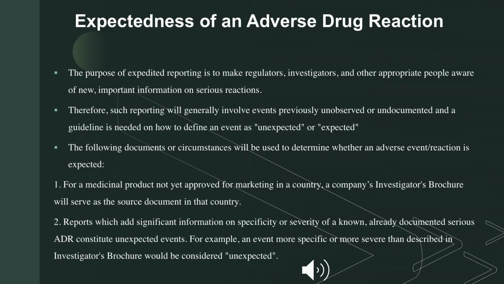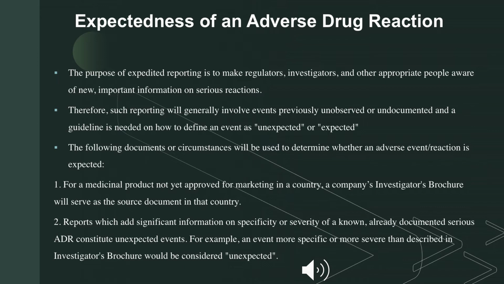Expectedness of adverse drug reaction. So what is the purpose of this expectedness is we will expect whether the reaction is unexpected or expected. So if no one reports about the serious ADR, then everyone will consider it as an unexpected ADR. That is the reason we have to report it when the serious ADR is being done. So the reporting should be done for the regulators, investigators and other appropriate people. So we can document it properly, or else if it is undocumented, then we term it as unexpected ADR.